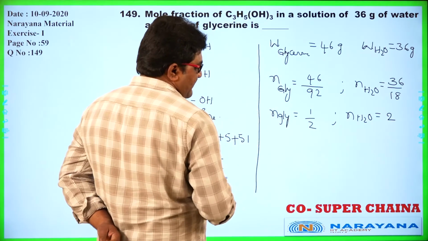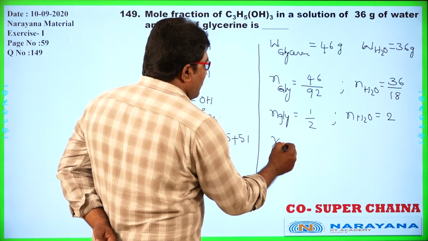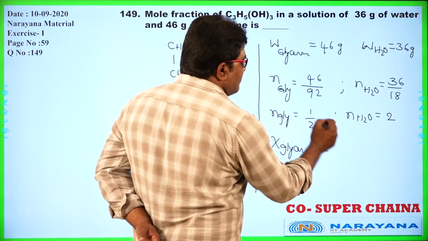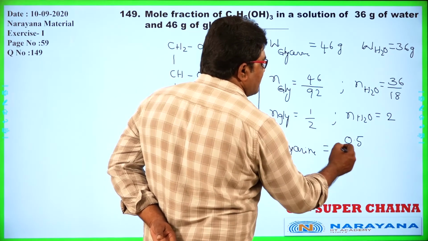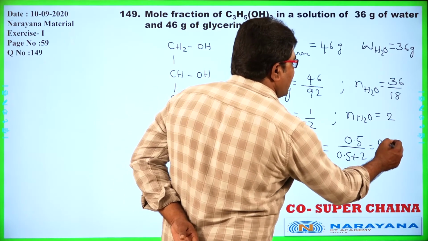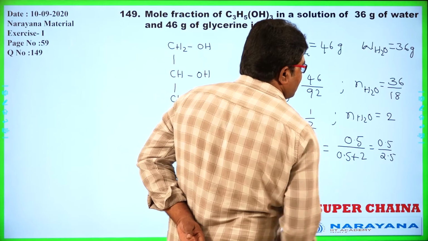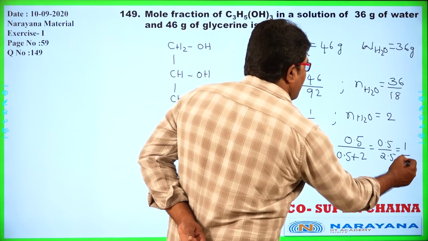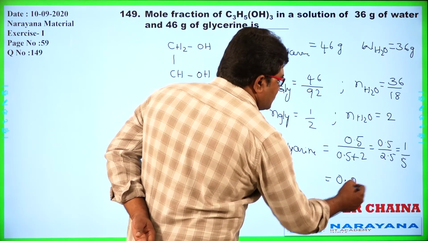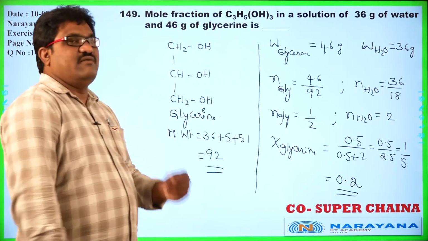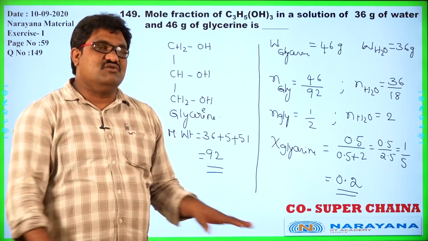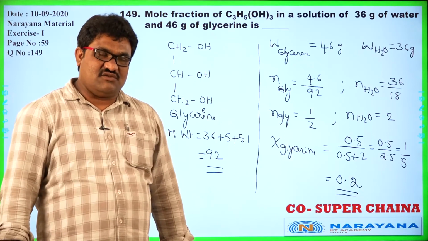So mole fraction of glycerin is equal to number of moles of glycerin, 0.5, divided by total number of moles, that is 0.5 by 2.5, which is 1 by 5, nothing but 0.2. That is the mole fraction, and it is independent of temperature and has no units, as you know already.